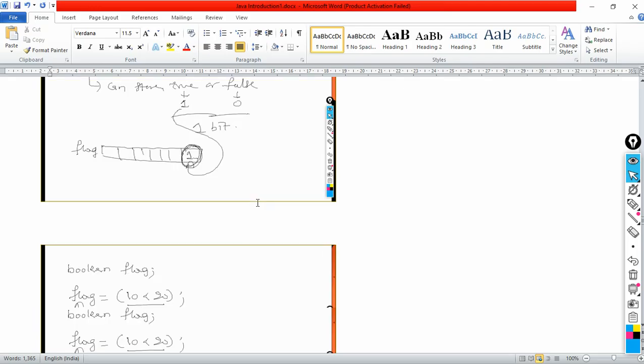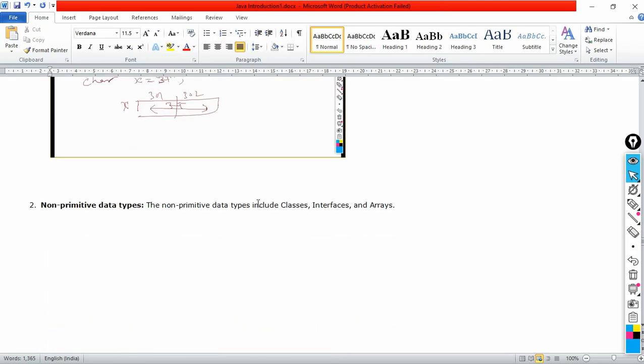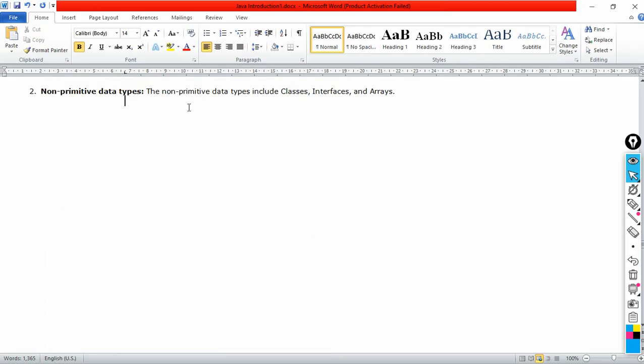Let me first explain one of the non-primitive data types, string, because this is a common thing that I am going to use in programming. A string is a sequence of characters, or we can say a group of characters. Let me give you some examples of strings.